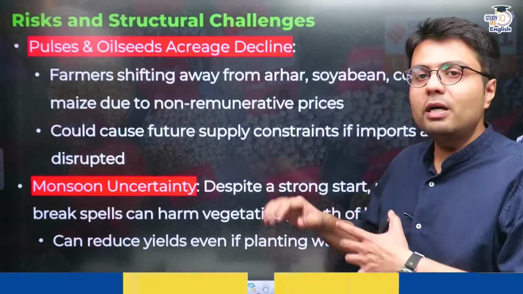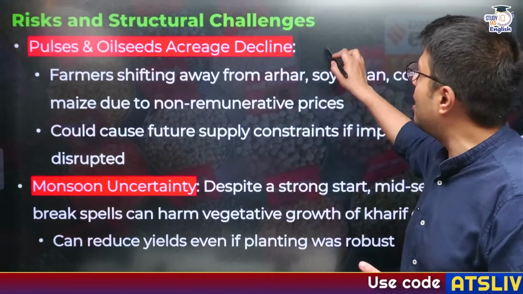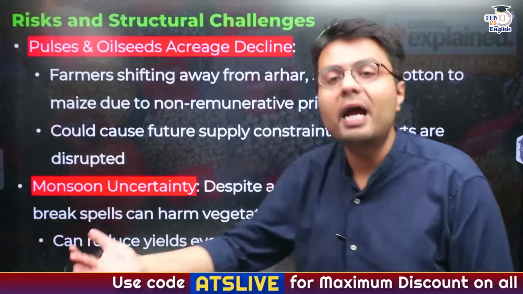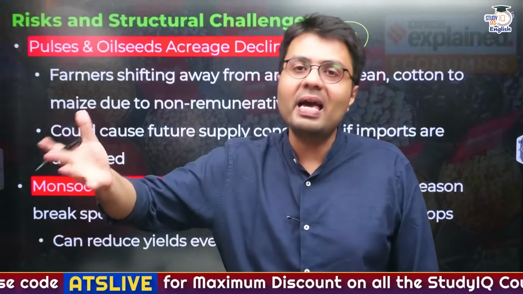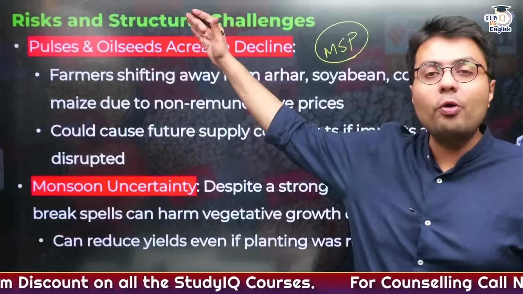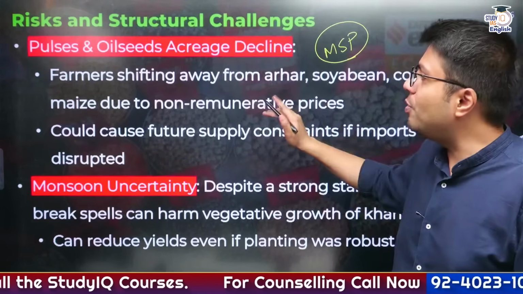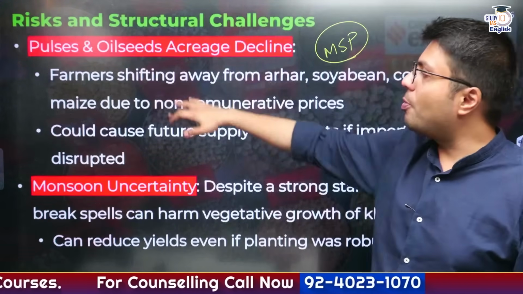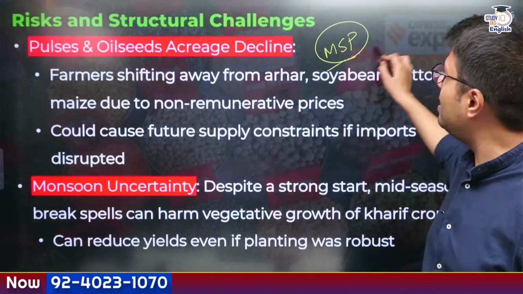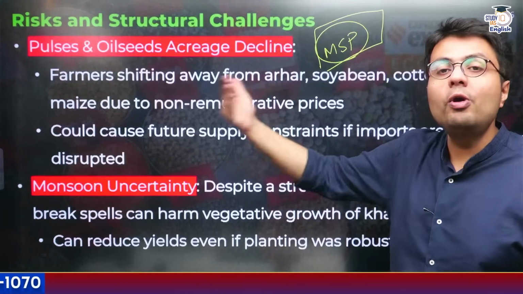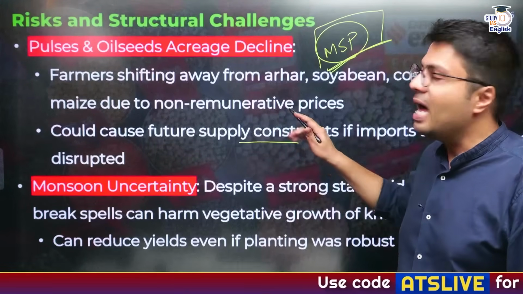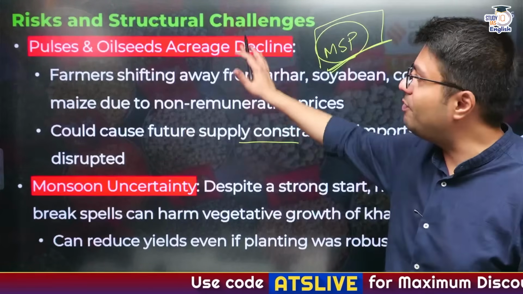First is that because of the remunerative policies of the government through MSP, we witness that the farmers are more inclined to grow rice and wheat because these are guaranteed to be procured by the government. Whereas the farmers are shying away from growing pulses and oilseeds, and therefore the production of these two commodities may witness a further supply crunch, because the farmers are looking to grow more and more rice and wheat so as to gain remunerative advantage. So the supply of these items may face constraint because of decreased sowing of these crops.